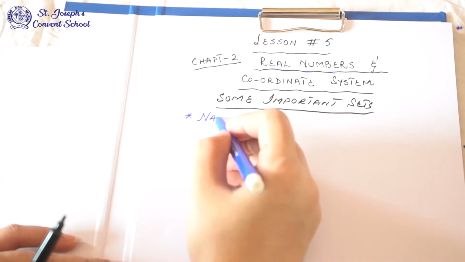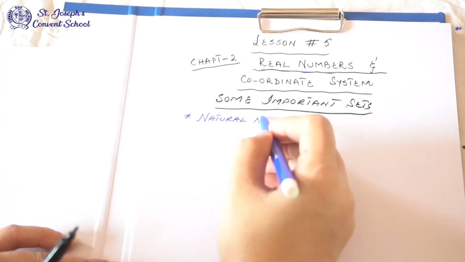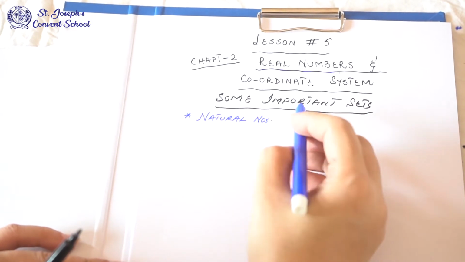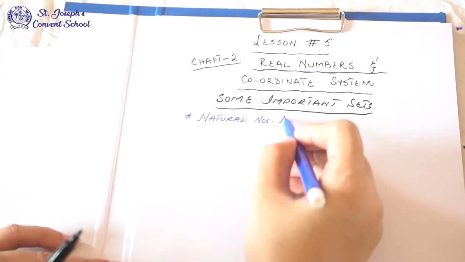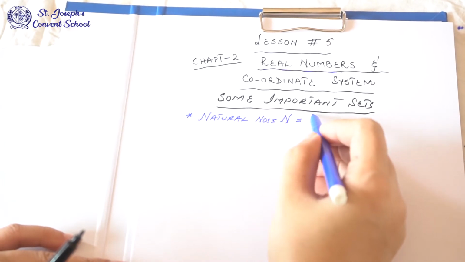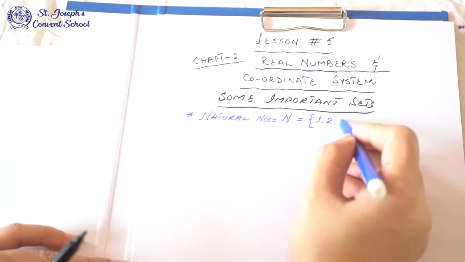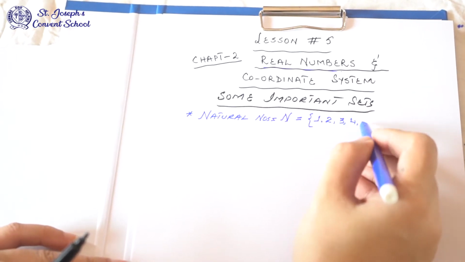Set of natural numbers. Natural numbers, short form of numbers, this is N. We represent the set by capital N, and natural numbers start from 1: 1, 2, 3, 4 and so on.